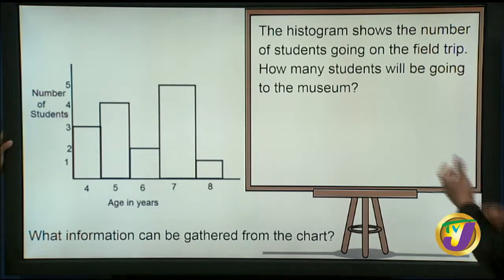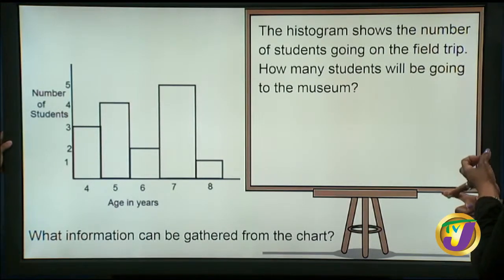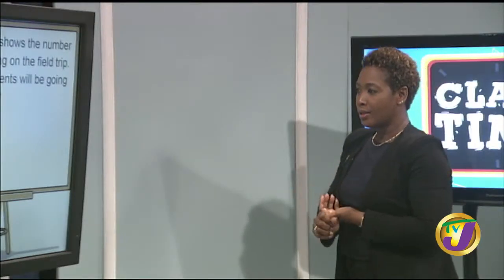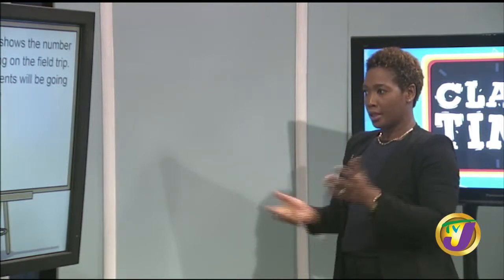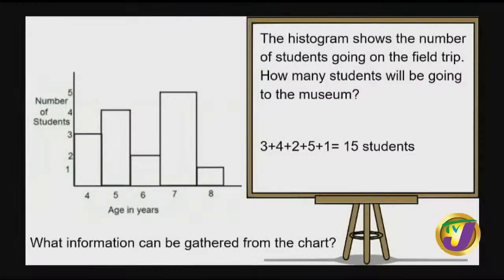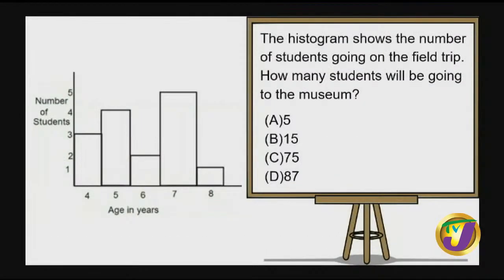You're going to add them up. So you have 3 4-year-olds, 4 5-year-olds, plus 2 6-year-olds, 5 7-year-olds, and 1 8-year-old. Right, so we are going to add them. And when we add them, we arrive at 15 students. So your options, there you go. B. Now, if you did choose D, 85 students, 87 students. Wow. That would have been a lot of students.